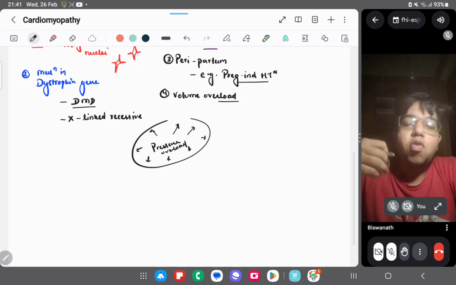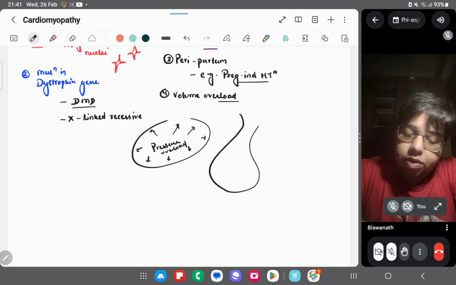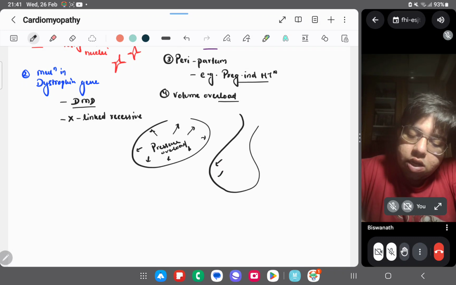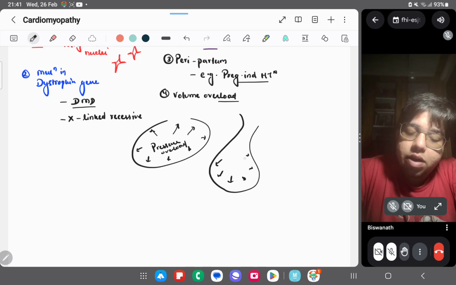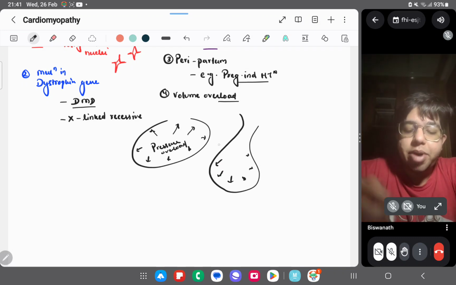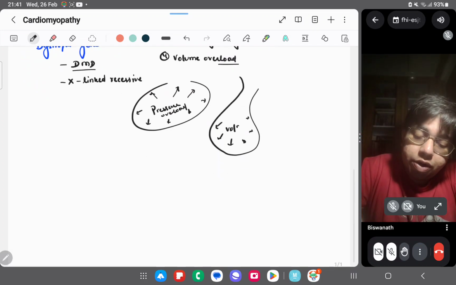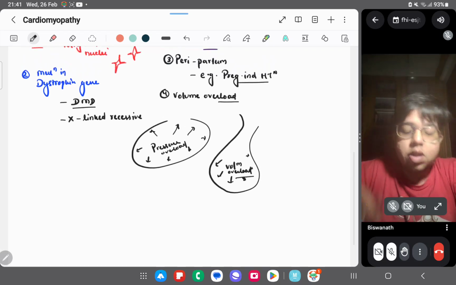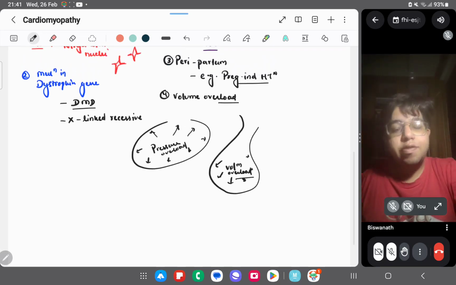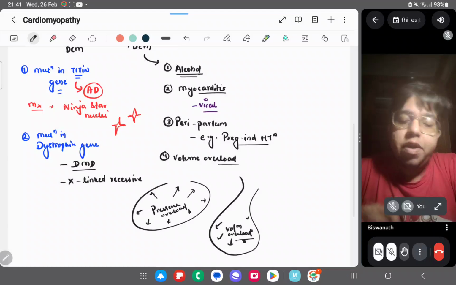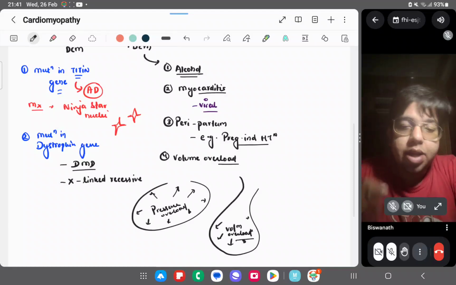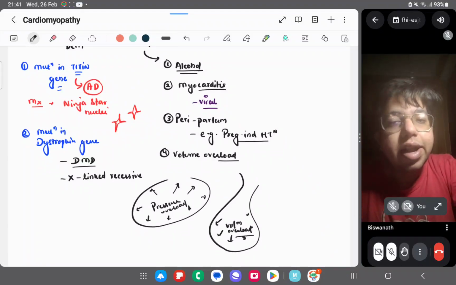But when water is filled inside, it will be like this because the water will start depositing in the dependent part, right? So the balloon will distend like this, and this is called the volume overload. Whenever there is a volume overload, we can also have a type of dilated cardiomyopathy. The apical portion of the heart basically will dilate, right?